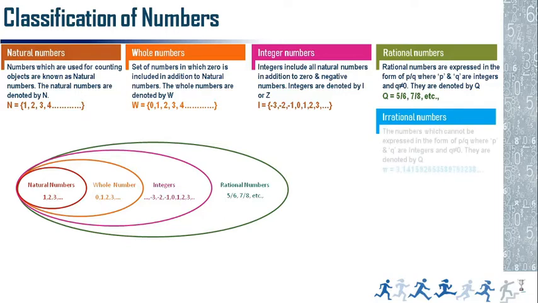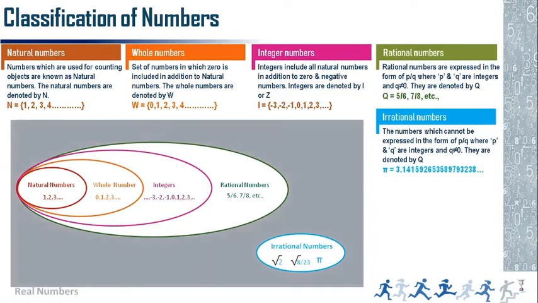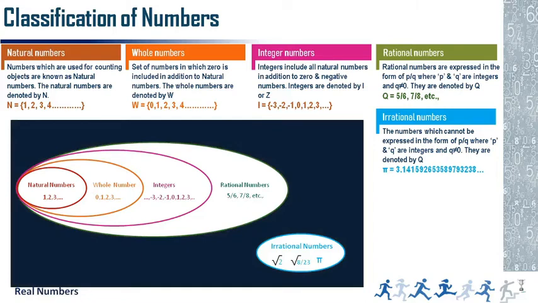Irrational numbers, friends, you already studied the definition. It is a number whose digits cannot end, like pi. Pi is 22 by 7; if we divide it, it goes 3.1415 like this, never ending. So it is called pi. Another example is root 2, which we can also say is an irrational number. So friends, we have classified natural numbers, whole numbers, integers, rational and irrational numbers.